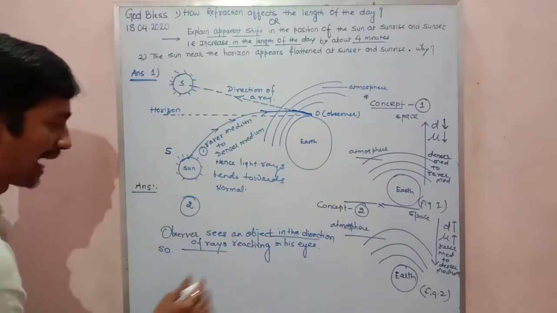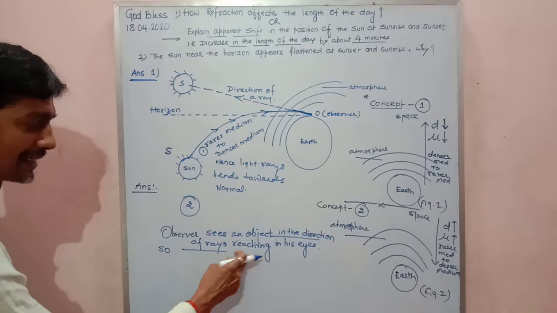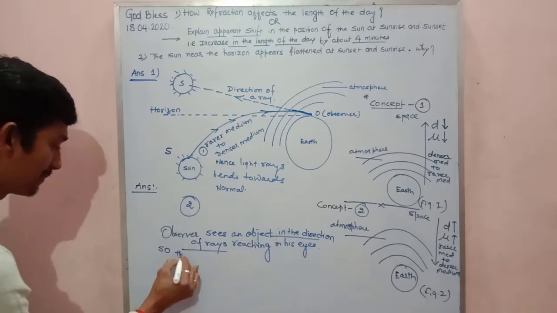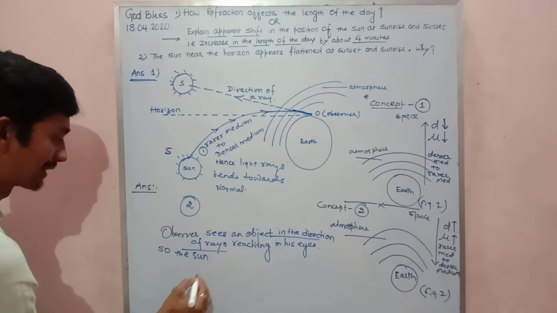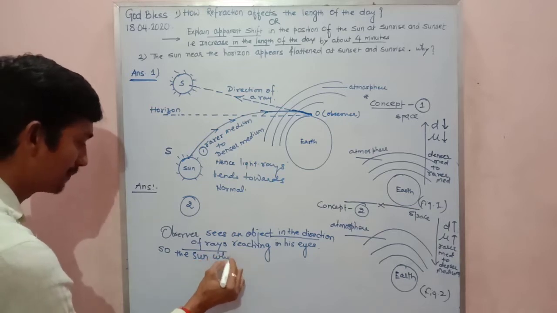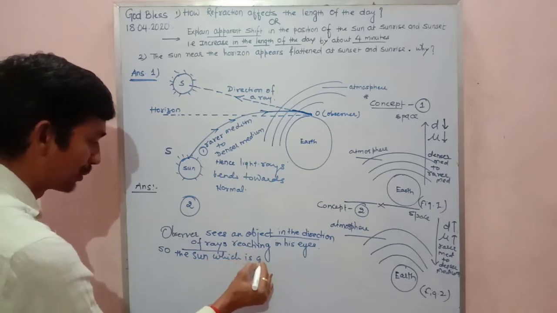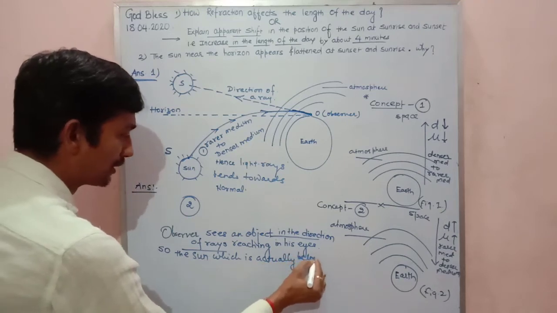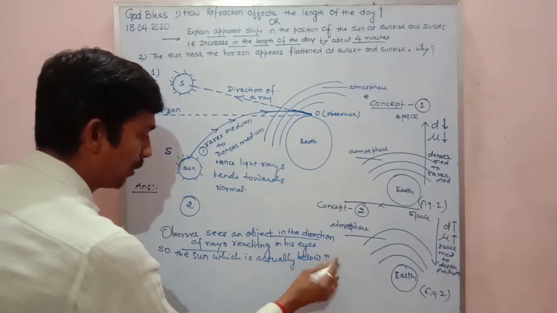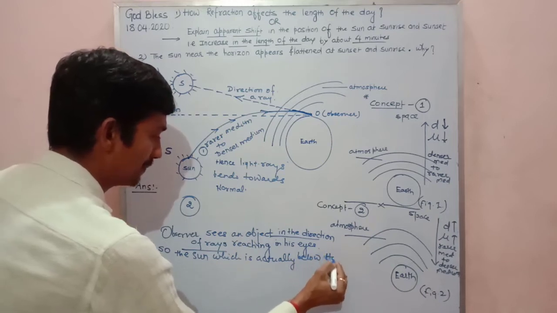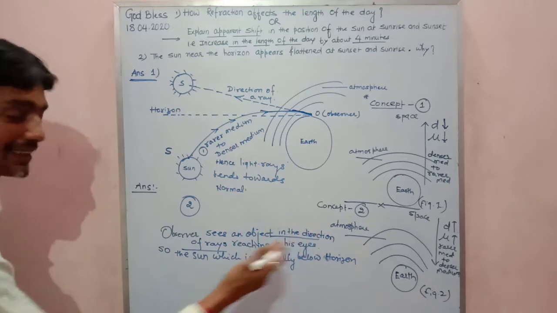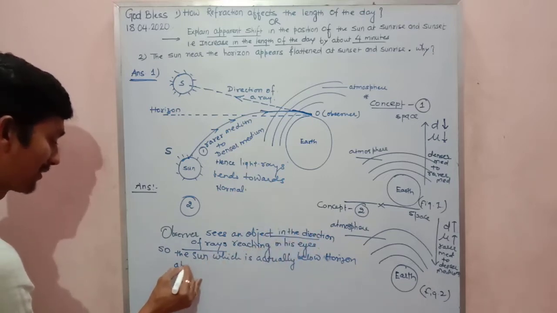And because of that, the sun, which is actually below the horizon, appears.